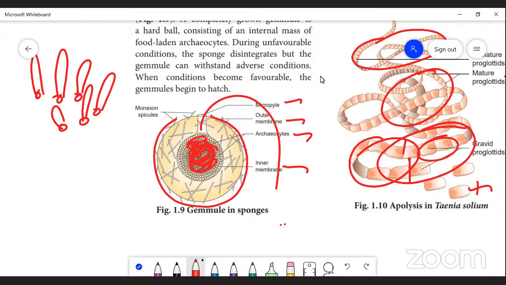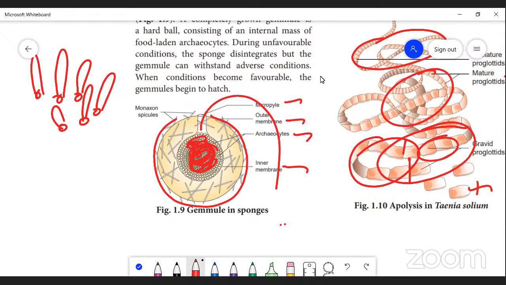That comes in the category of morphallaxis. Examples: Hydra and also Planaria. In Planaria, if the head is cut, the middle piece and tail develop. If the tail is cut, the middle piece and the head develop. If you take a middle piece, the head and tail develop. The entire organism develops.